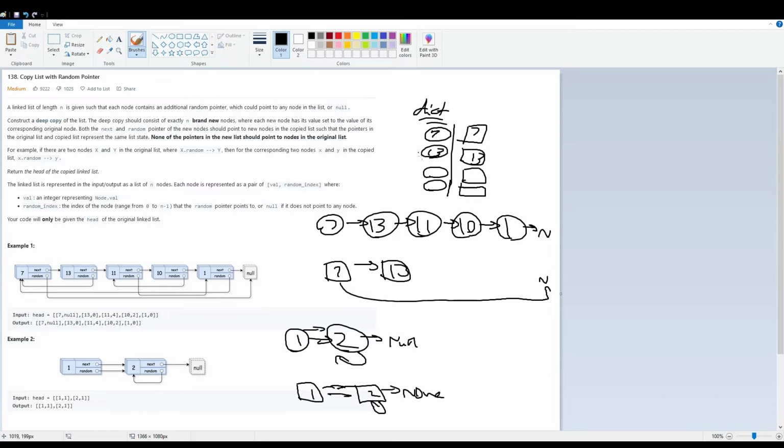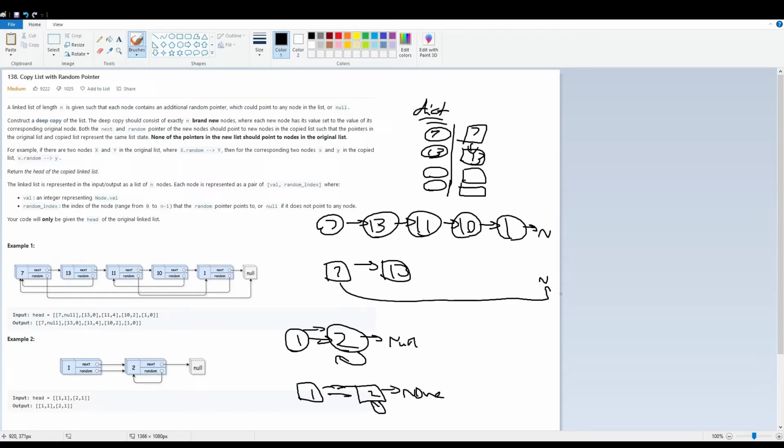So what we do is look up this original 7 in the dictionary, find its deep copy, and then point its deep copy's next value to the deep copy of the 13 node. So we basically do this. And similarly for the random node, in this case the random node points to null, so that's fine. But what if the random node doesn't point to null? For example, for 13 here, its random node points to 7.